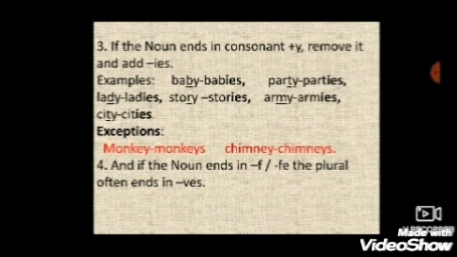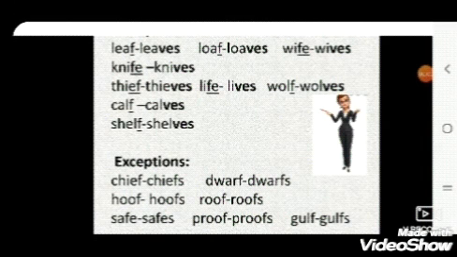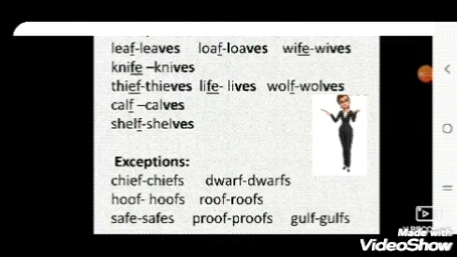Now see the fourth rule. If the noun ends in f or fe, the plural often ends in ves. See some examples. Leaf, leaves. Here f is removed and ves is added. The same: knife, knives. Thief, thieves.